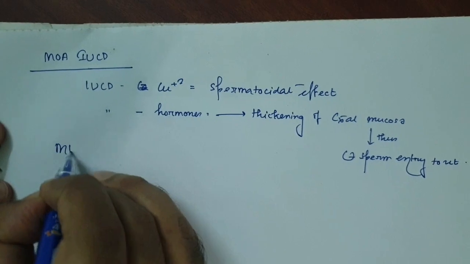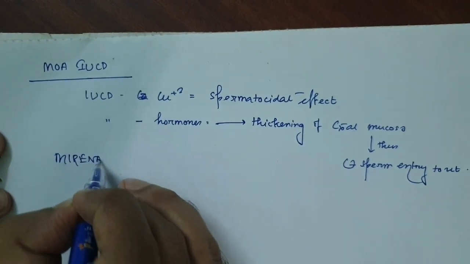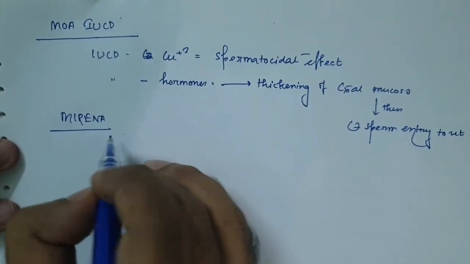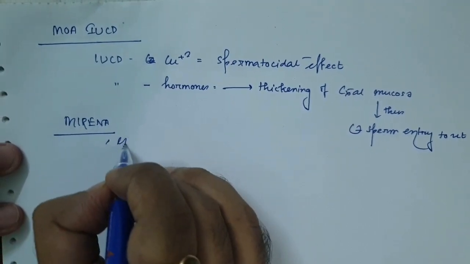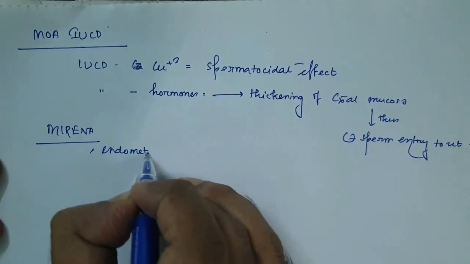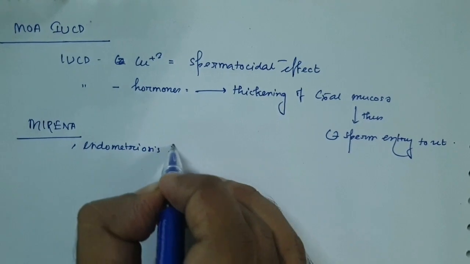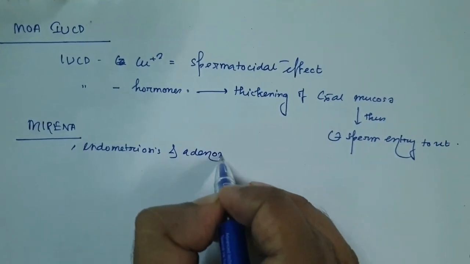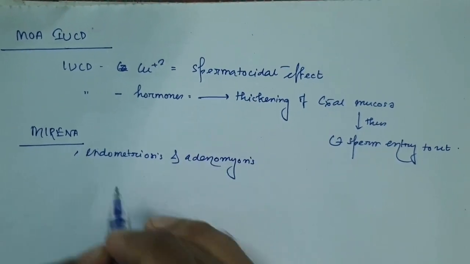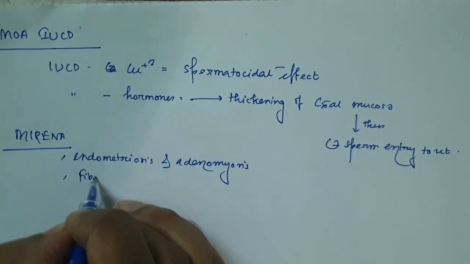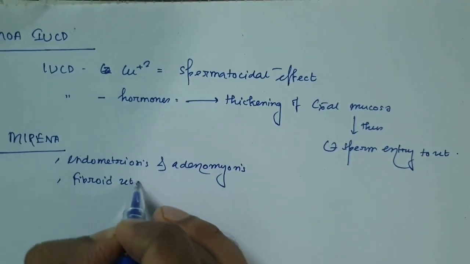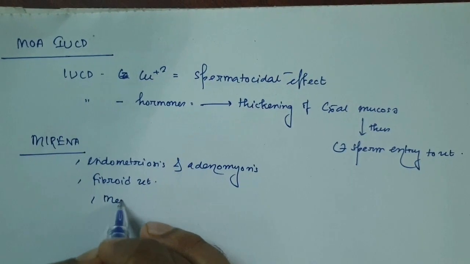Now this Mirena has many benefits. It has other benefits in conditions like endometriosis and adenomyosis. It has benefits in fibroid uterus.